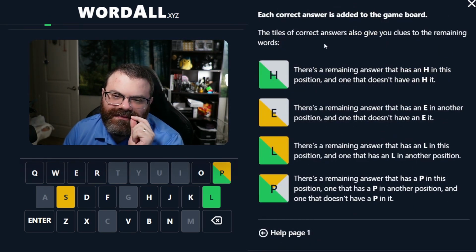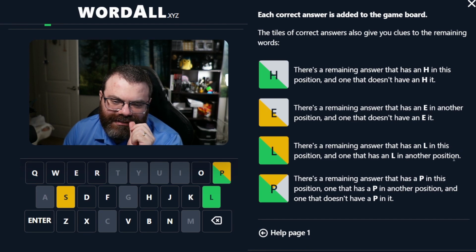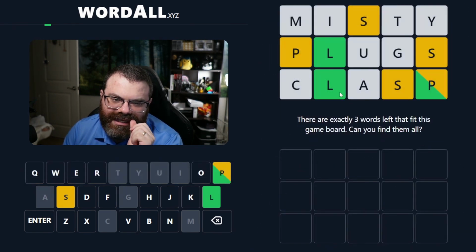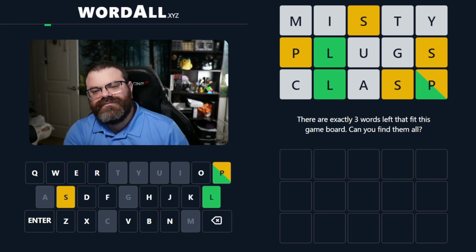I didn't know this. The tiles of correct answers also give you clues. There's a remaining answer that has an H in this position and one that doesn't have an H. Remaining answer that has an E and another that doesn't have an E. There's a remaining answer that has L and one that, okay, so it's sort of giving you. So in this case, there's no more answer with C or A. All the other answers have S, not here, and then there's some answers with P at the end and some with P somewhere else. Okay, makes sense.